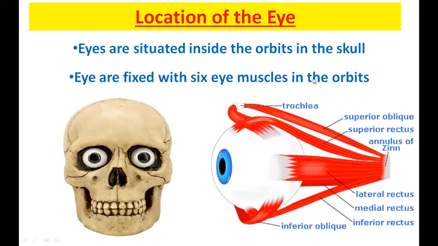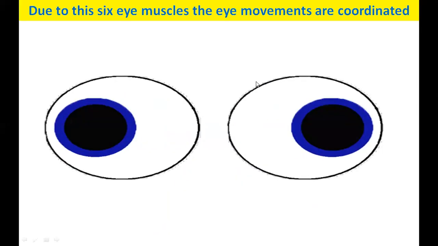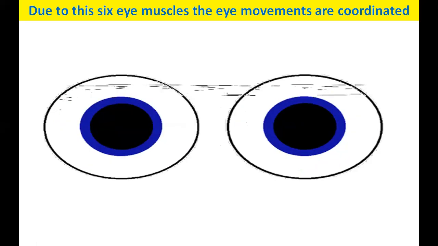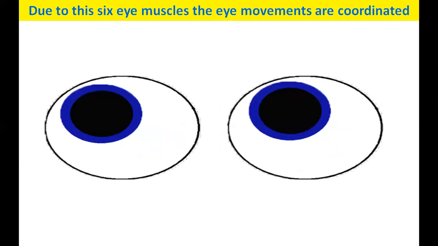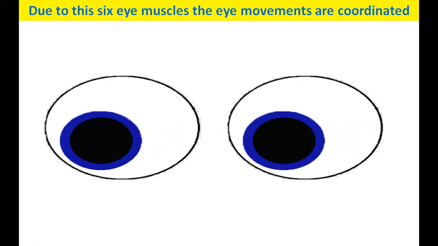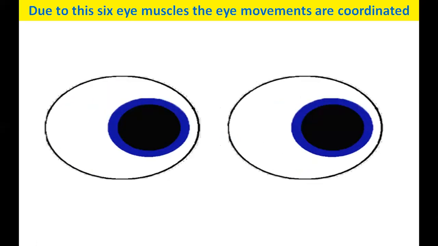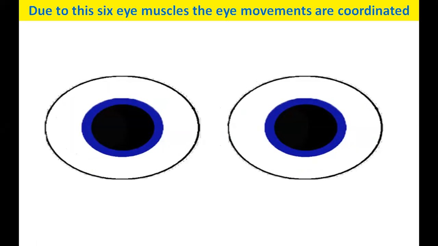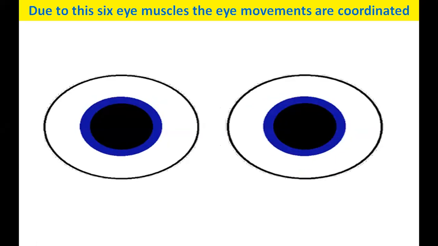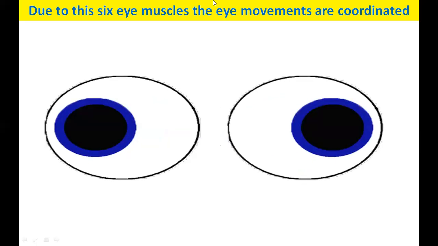By using those 6 muscles, you can move the eyeball. I will show the eyeball movement. You don't need to memorize the names of these muscles, but you should know that there are 6 muscles in the eye. And when you use the 6 muscles, you can do these kinds of movements. With the picture, try to do the movement and see. Can you all do this? When you're moving the eye, that means your eye muscles are the ones moving it.